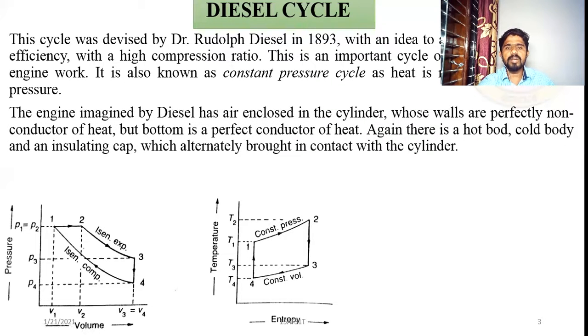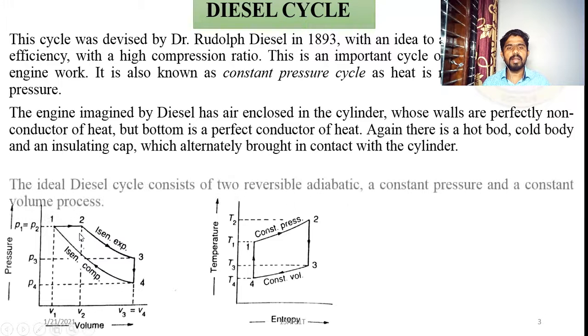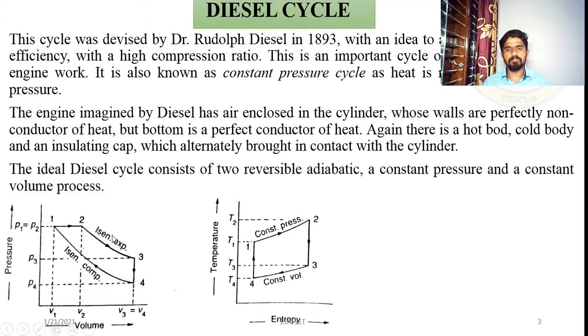The engine imagined by Diesel has air enclosed in the cylinder, as we discussed in the previous cycles, whose walls are perfectly non-conductors of heat, but the bottom is a perfect conductor of heat. Again, there is a hot body, a cold body, and an insulating cap, which are alternately brought in contact with the cylinder, as we discussed in earlier cases. See here, it is a PV diagram and TS diagram for the diesel cycle.